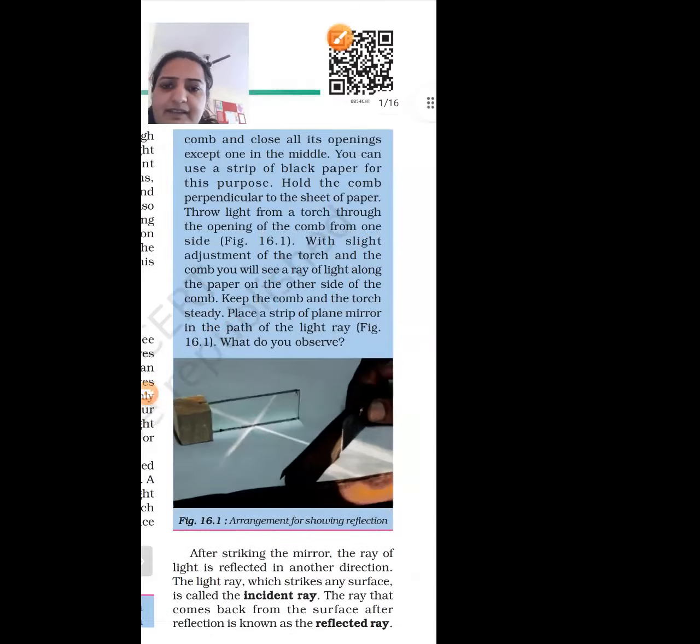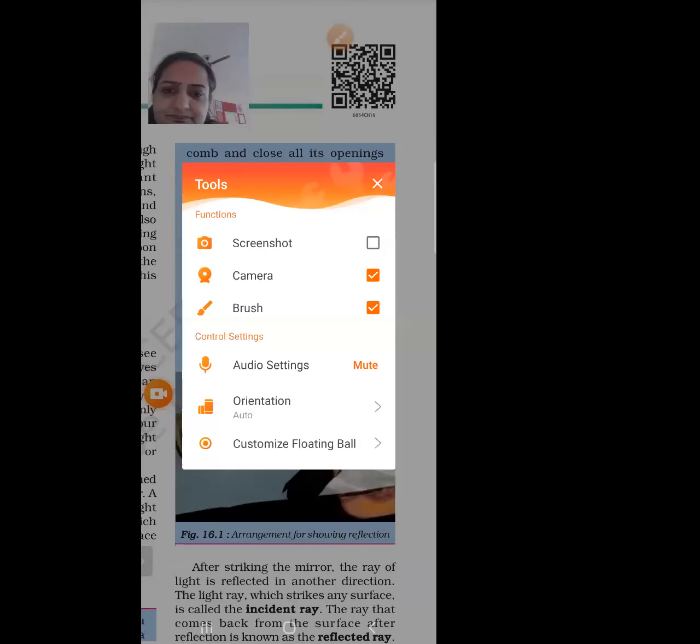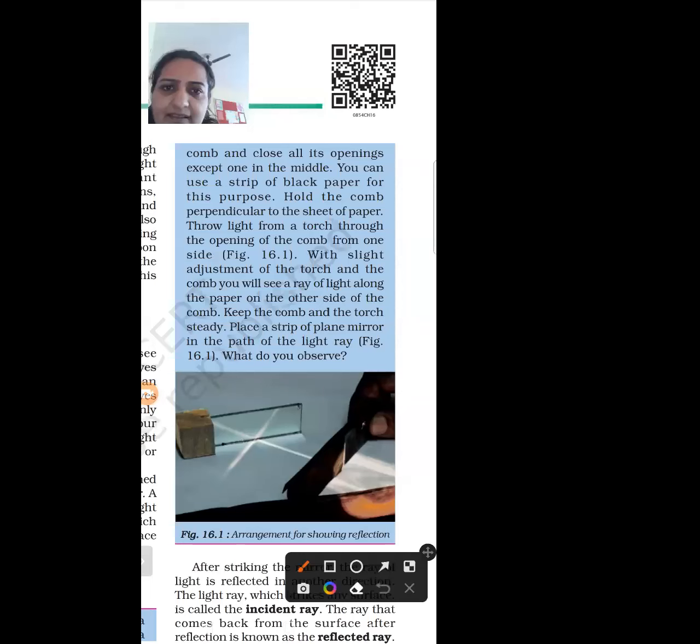Suppose we are taking a plane mirror. On the back it is a polished surface, and a ray of light is incident on the surface. This ray of light AB is called the incident ray. When it strikes the mirror, it reflects back, and it is called the reflected ray. AB is the incident ray and BC is the reflected ray.